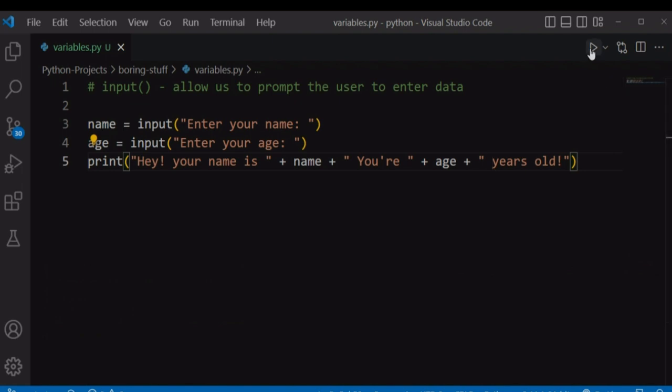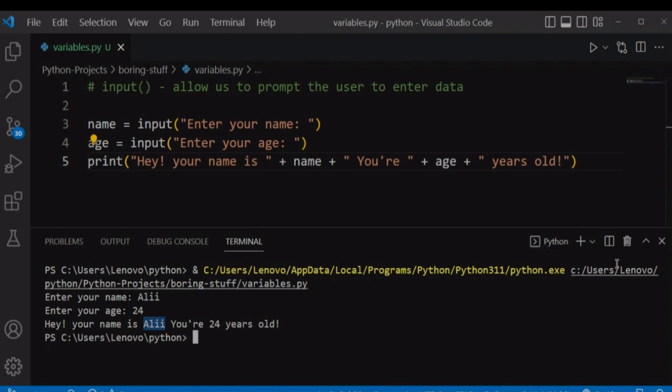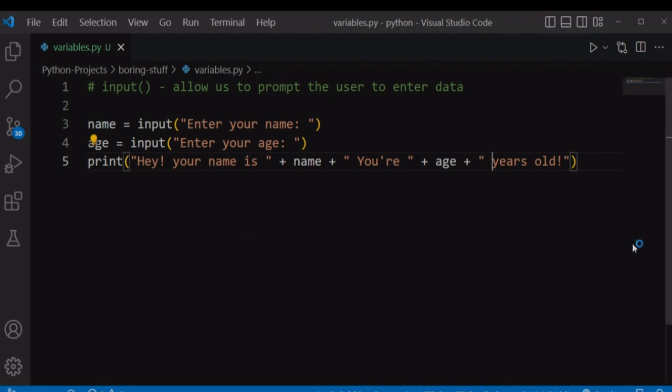Let's run our file again. Enter your name, Ali, 24. Hey, your name is Ali. You are 24 years old. And that's how we collect inputs from a user using the input function.